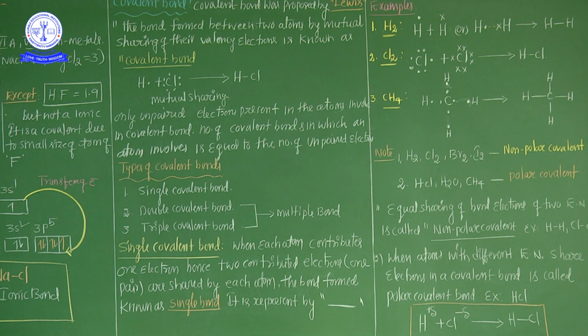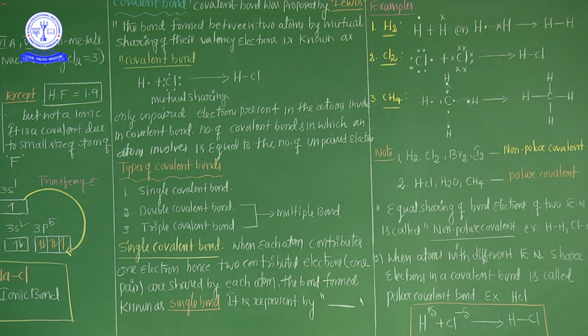And triple bond means three unpaired electrons of one atom and three unpaired electrons of another atom are connected to each other. Three bonds are formed. That is called a triple bond. The best example is the nitrogen molecule, N2. So single covalent bond examples are H2, Cl2, Br2, F2, I2. From the double bond point of view, carbon dioxide and the oxygen molecule, O2. From the triple bond point of view, the nitrogen molecule, C2H2 molecule and HCN. These are the triple bonds.